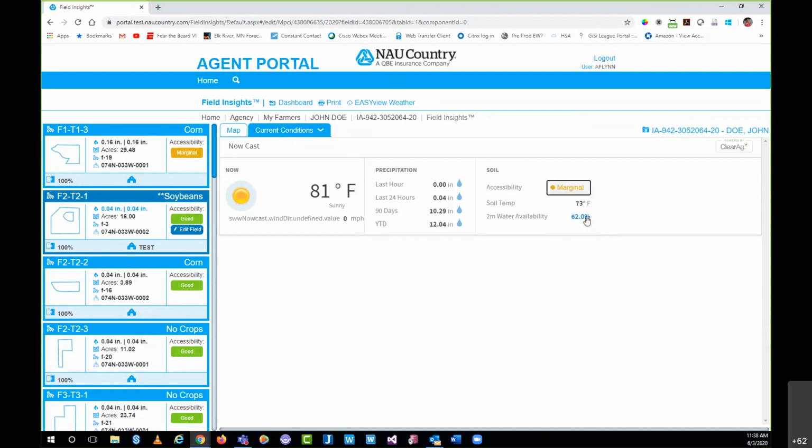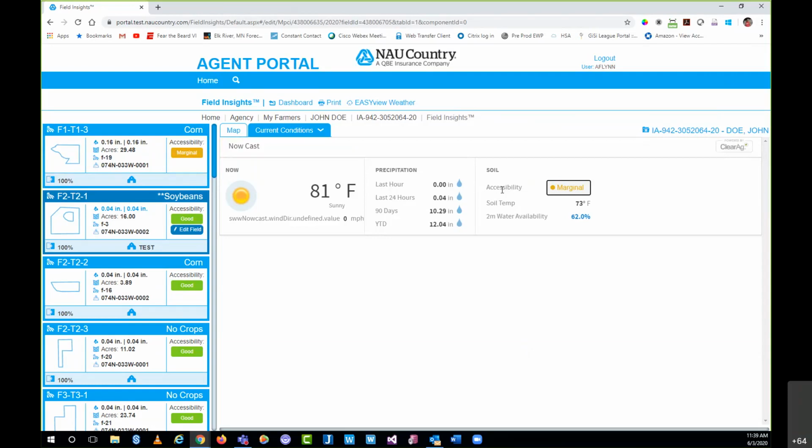John Doe can come out here and change that, which you can see I just did, and then Field Insights will learn from that. And it'll basically readjust its scale, if I can make it as simple as possible, a scale of 1 to 10, which accommodates for weather, wind, the soil, everything that's in play here. It'll readjust that scale to determine this accessibility based on what John Doe selected. So I don't want to say it's learning from the user, but in a sense it is. It's learning from the user and again readjusting to provide the most accurate data that John Doe in this case wants to see.